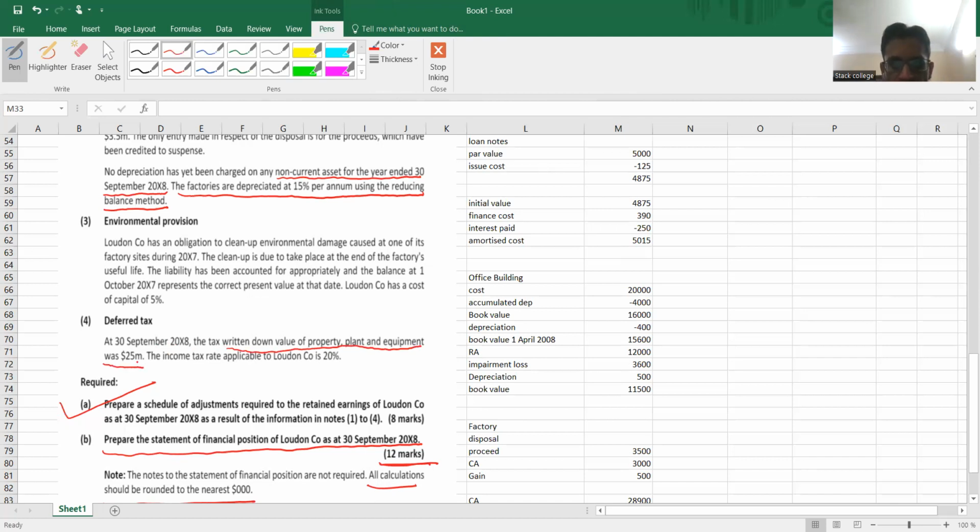And it is showing that it's talking about the factory, the tax adjustment related with the factory.